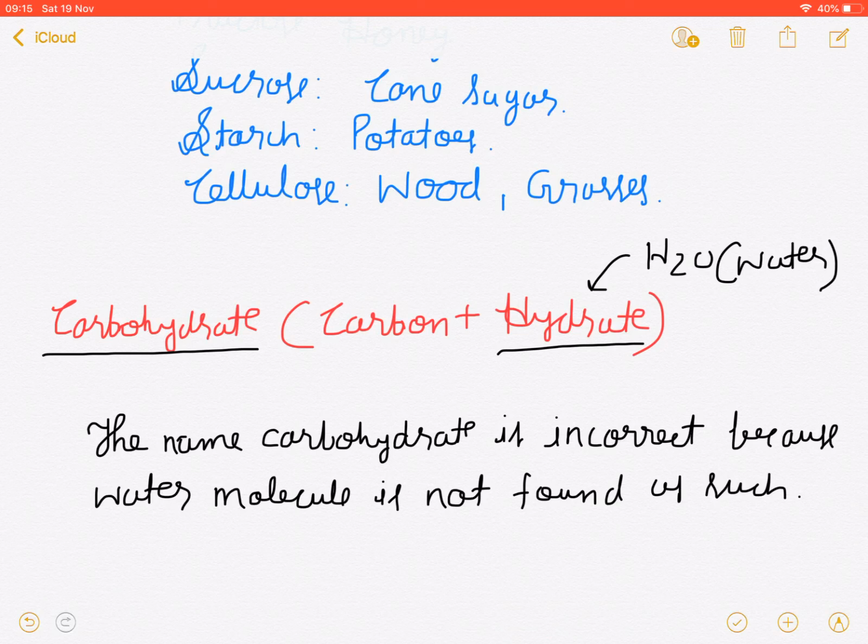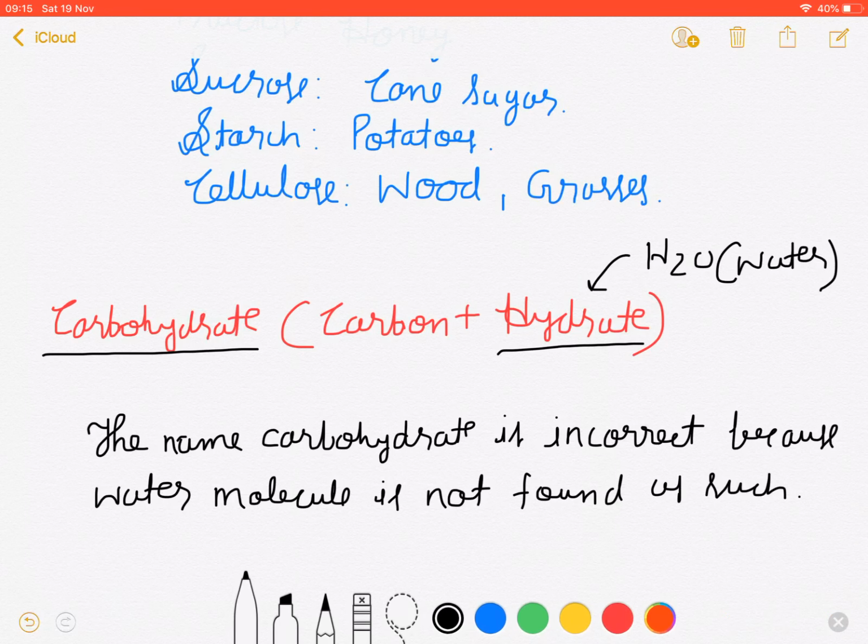So at that time, when technologies were not introduced and people believed that water molecules exist inside the carbohydrate, they used the name carbon plus hydrate, that is, carbohydrate. Later, this name became firmly rooted in the chemical nomenclature, and people still use it. We know this name is actually incorrect, but we have to use it because it is firmly rooted in the chemical nomenclature. So we can write down one more thing: the name carbohydrate is incorrect because water molecules are not found as such, but the name persists.